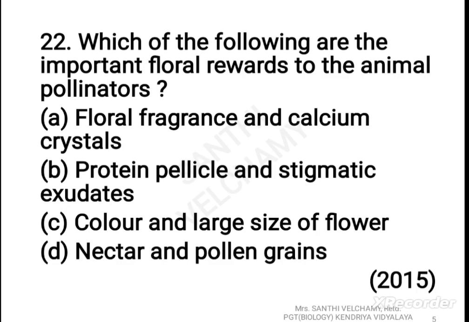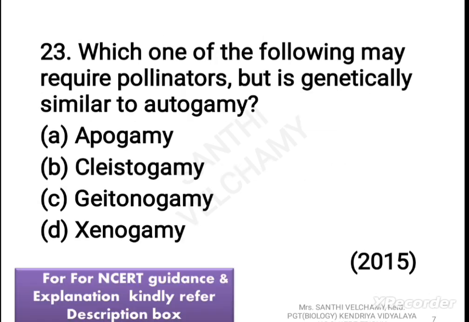Which of the following are the most important floral rewards to the animal pollinators? A. Floral fragrance and calcium crystals. B. Protein pellicle and stigmatic exudates. C. Color and large size of flower. D. Nectar and the pollen grains. The answer is D, nectar and pollen grains. Now the next question.